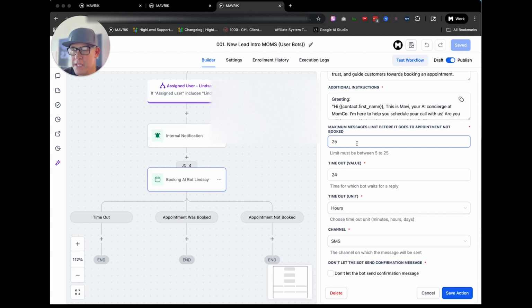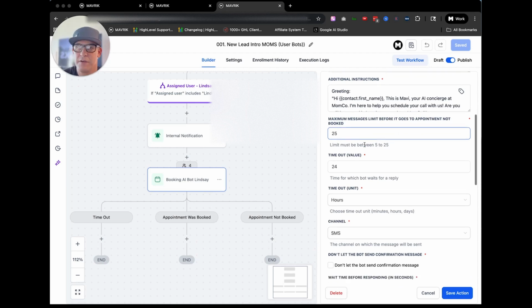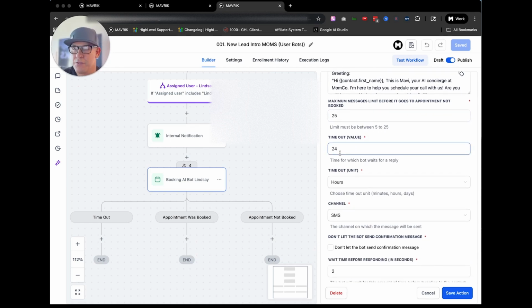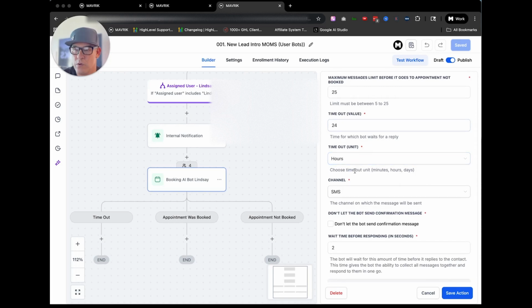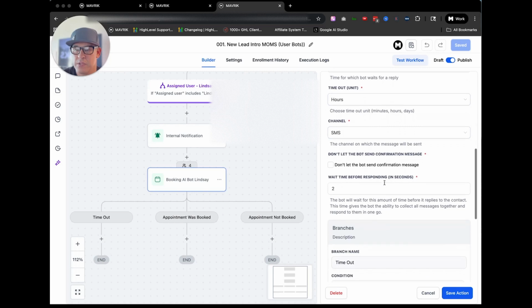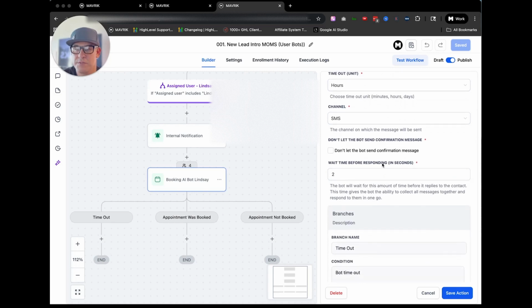What we'll do here is make sure we've got plenty of time. So in the messaging, we'll do up to 25 messages. And then the timeout value, 24 hours. Make sure it's 24 in hours, not in minutes. And then SMS, so SMS booking bot back and forth.